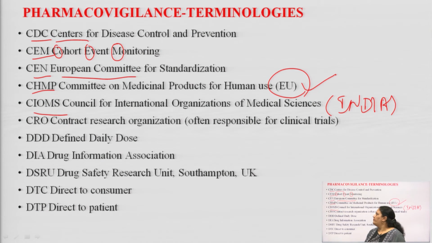Next come to the triple D, capital DDD. It means defined daily dose. Most of you observe that when we or anyone in our family or society is affected by any chronic disease, they go to meet the physician for a checkup.